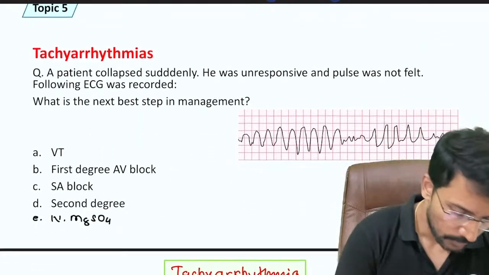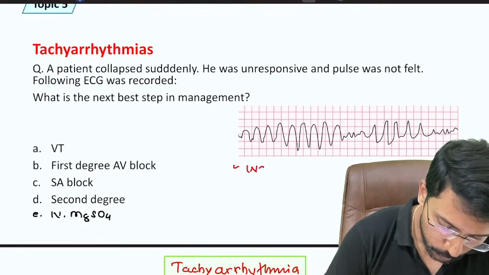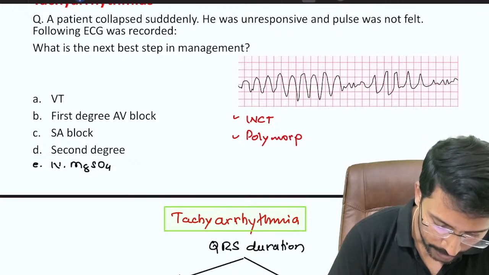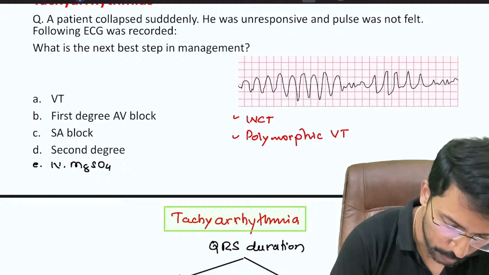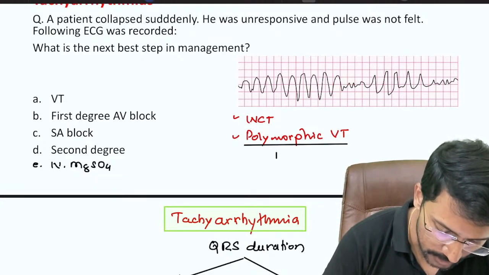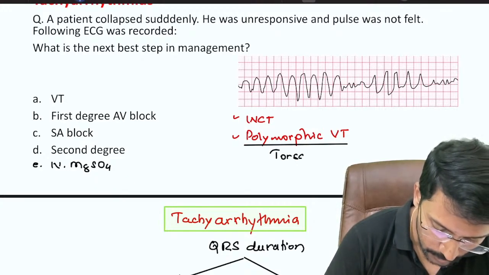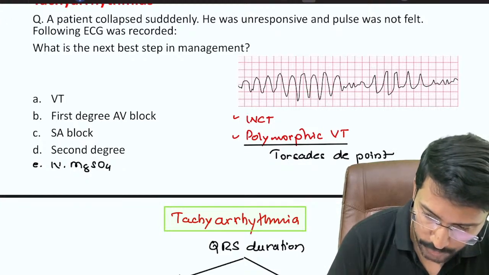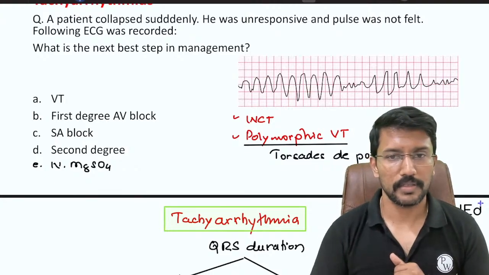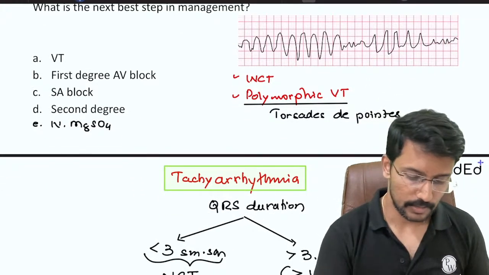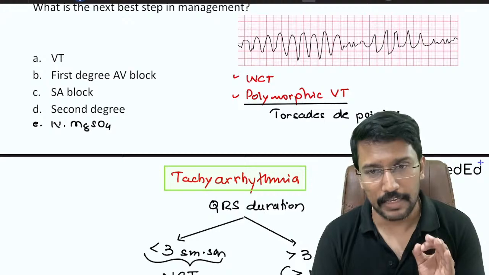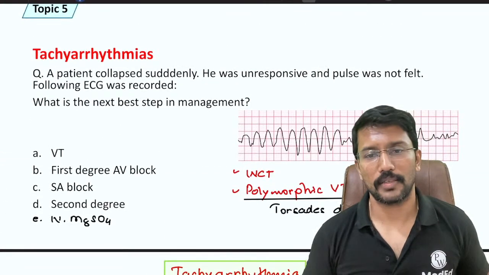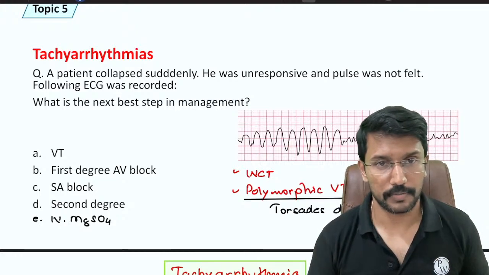So in this ECG, first thing we understood is that this is a wide complex tachycardia. This is a polymorphic VT, and more precisely it is a subtype of polymorphic VT called TDP or Torsades de Pointes. One of the MCQs that they usually ask is, what is the drug of choice for Torsades de Pointes? The drug of choice for Torsades de Pointes is IV magnesium sulfate. Now going back to this question, what will be your answer? You may be getting trapped here.